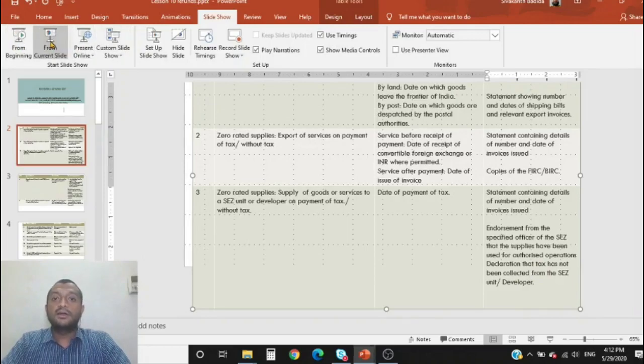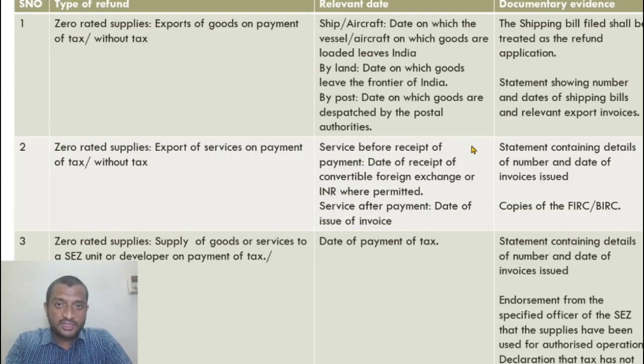Now, what does this mean? Tax has not been collected from the SEZ unit or developer. So, if I collect tax, then I'm just paying what I collect to the government. I cannot say that it is going out of my pocket. Only if things are going out of my pocket which should not go, I will claim a refund. So, if I do claim a refund of what I collect from him, then I am getting a double benefit, right? Whatever I'm paying, I should actually give it back to him if I get the refund. That I'm not doing, right? So I'm getting a double benefit. So if I collect the amount of tax from him, that declaration should also be given.